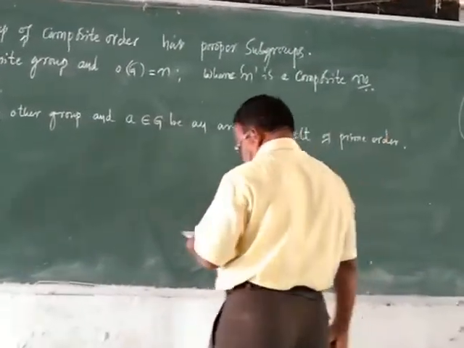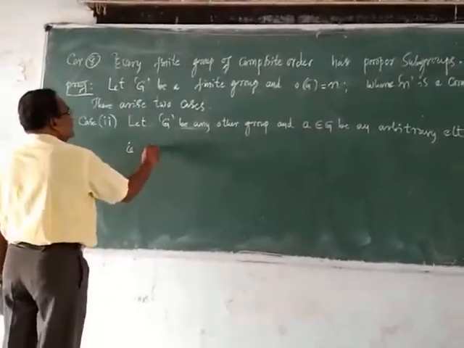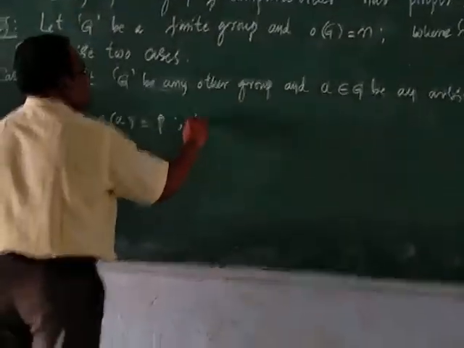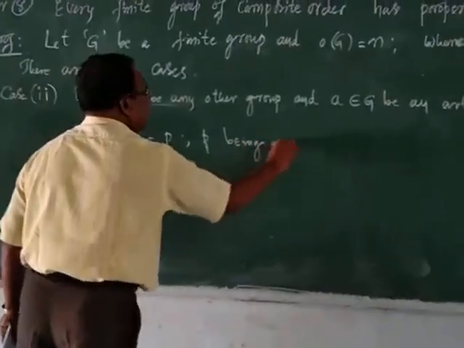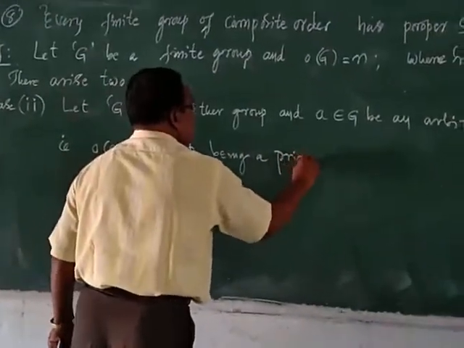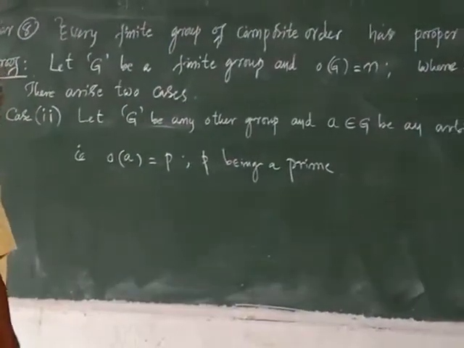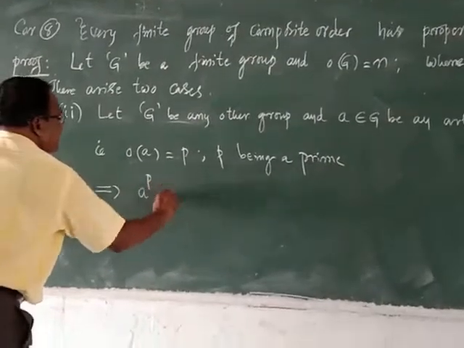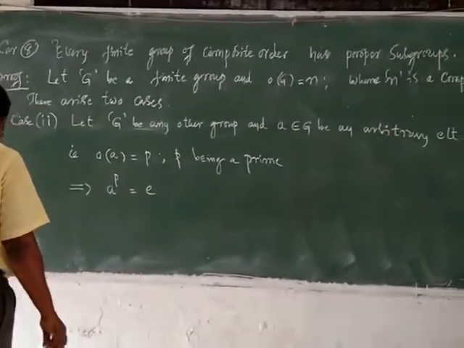Order of a is equal to p, p being a prime number. This implies that a to the power p is equal to e.